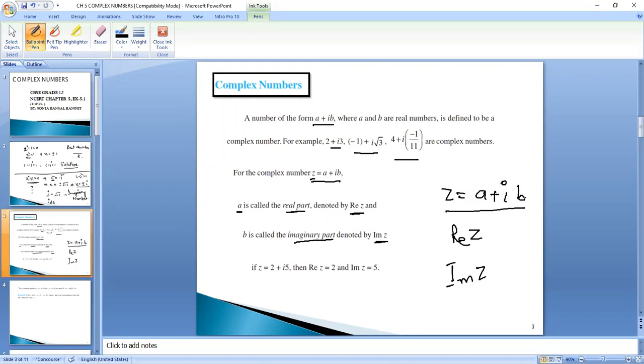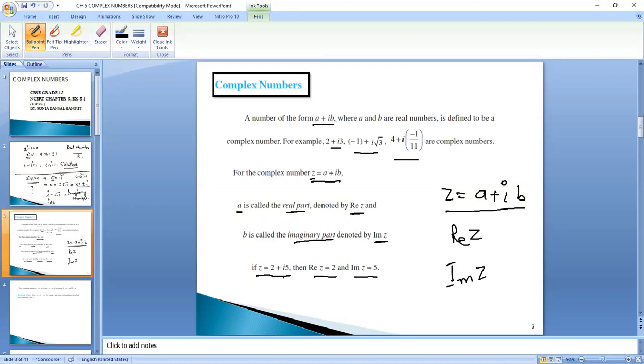The term with iota is an imaginary term. The term without iota is a real term. And the number of the form A plus iota B is a complex number. For example, if Z is equal to 2 plus iota 5, then real Z will be 2, the term without iota, and imaginary Z will be 5, the term with iota.